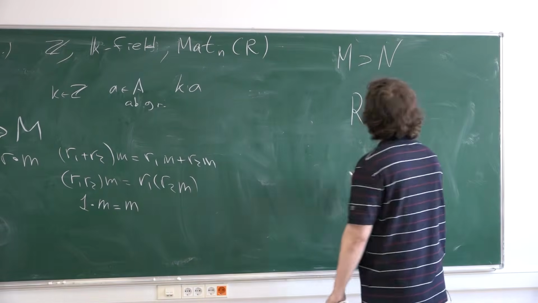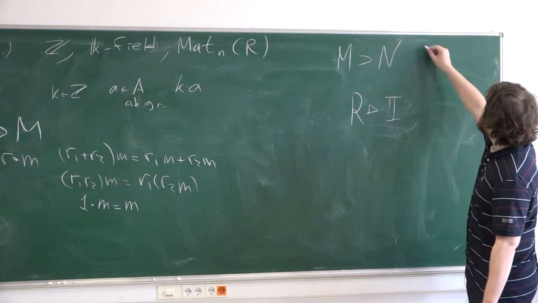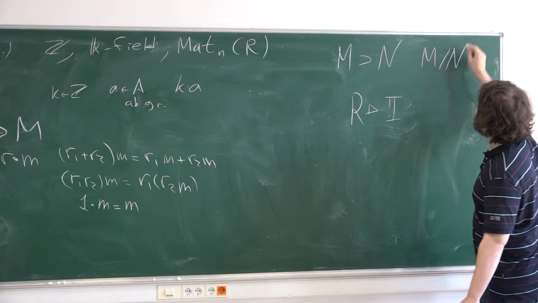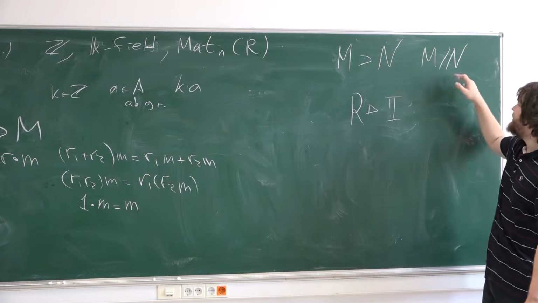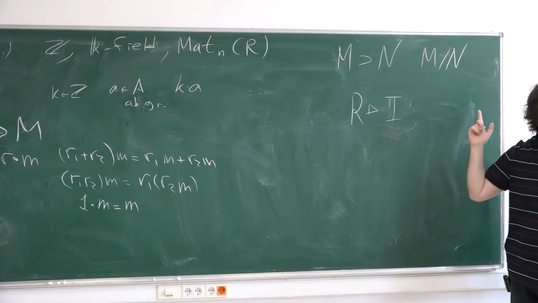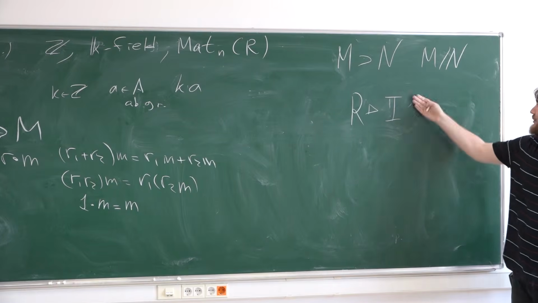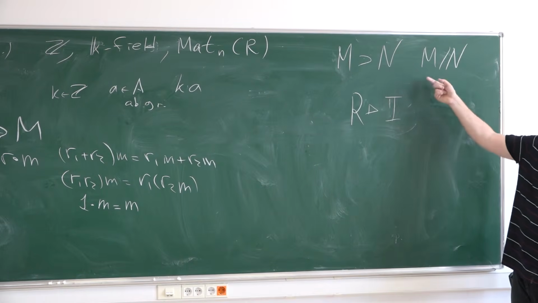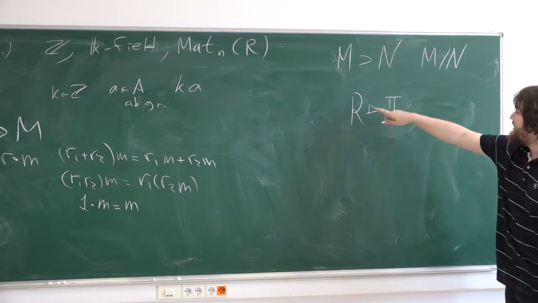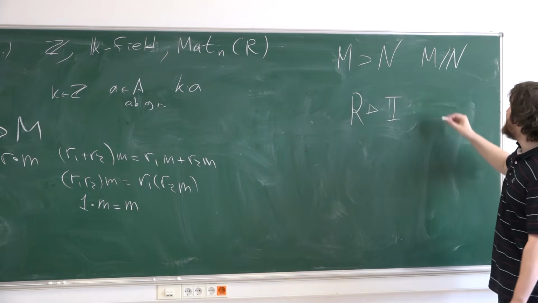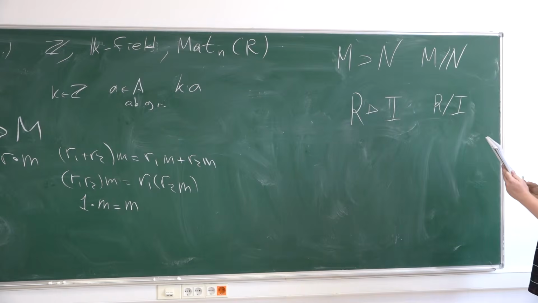Also, if you have a module and a submodule, you can consider the quotient module. For example, if you have a left module and a left submodule, you can consider the quotient, which is a left module. Do you know what the quotient is? It's a quotient abelian group, and you can correctly define multiplication by scalars on this quotient. For example, if you have a left ideal in your ring, you can obtain a left module, a quotient module.